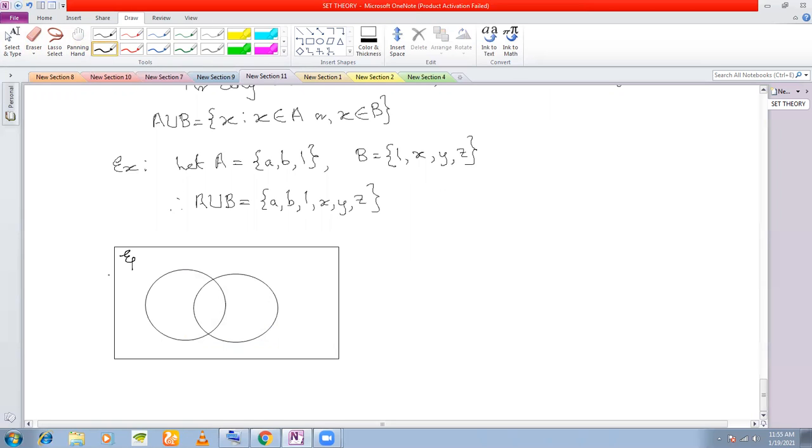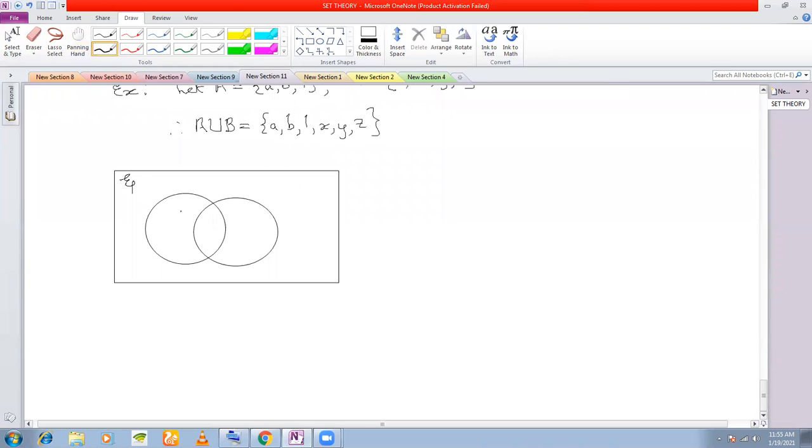We do not take subsets or disjoint sets. So I'm only showing you for overlapping sets. For two overlapping sets, the union of these two sets will be represented by this region here.